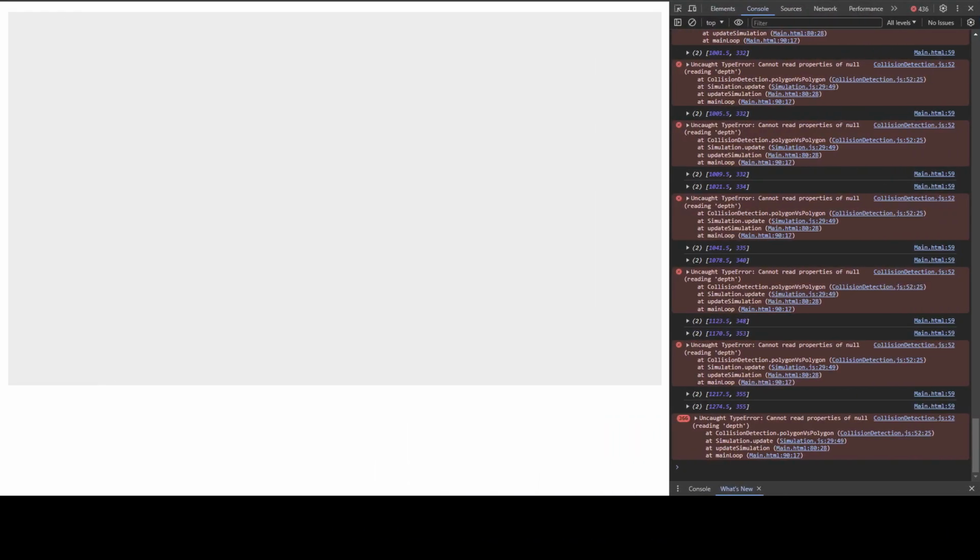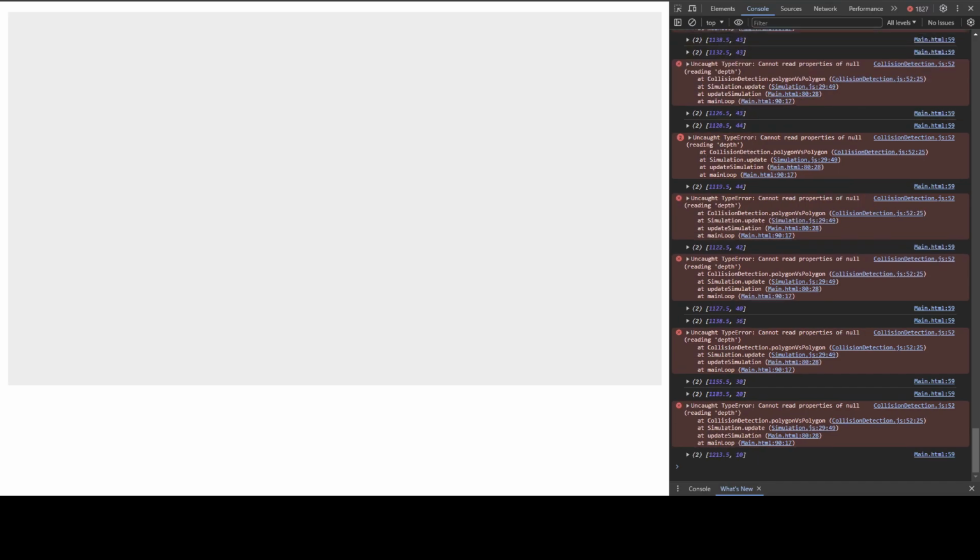you will see another error. Cannot read properties of null, depth. This is in collision detection line 52. This is here. And this is the collision, no, that's the contact point. Of course, yeah. This is going to be penetration depth.